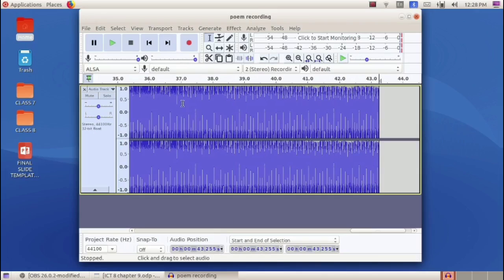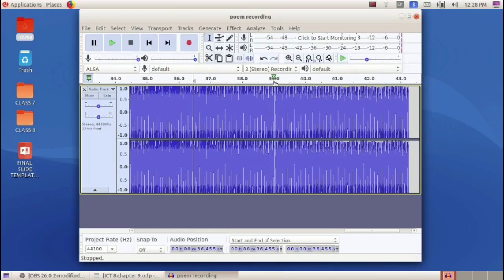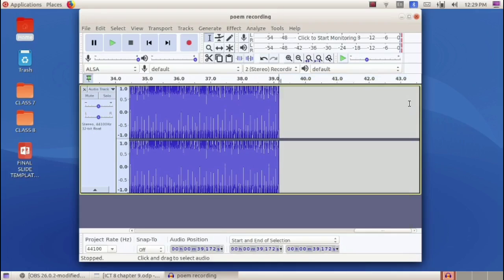Okay. Now place the mouse pointer somewhere here and click. Then click on the play button. Okay, the actual recording is up to this point, that is the point marked as 39. After this we have some non-recorded unwanted portion, so we can delete this portion. So first we have to select that portion. Bring the mouse pointer to this point, click and drag till the end. After that, press the delete key in the keyboard, then that portion will be deleted. Now let's listen.